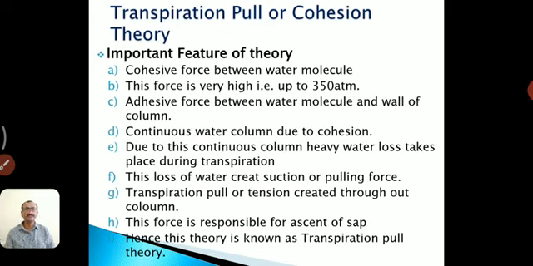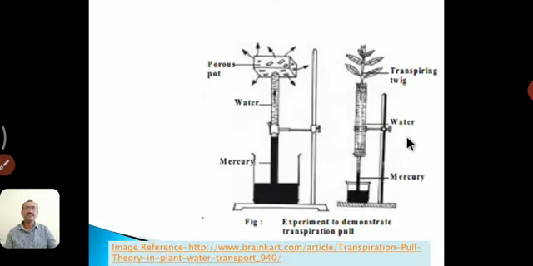Thus the water column in the xylem tissue is under tension due to this transpiration pull, and because the value of this force developed is very high, up to 20 to 200 atmospheric pressure, it indicates the ability of this force to cause ascent of sap even in the tallest plant. So this force is sufficient to carry water plus mineral nutrients from root to any tallest plant. These are some important points of this theory.